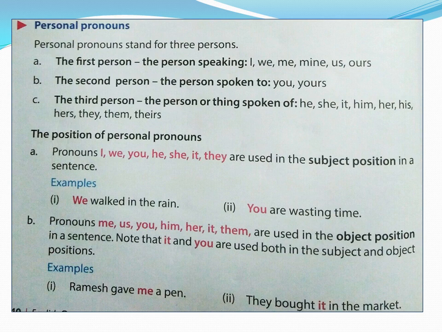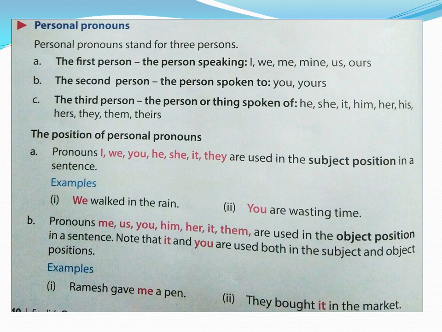So, Ramesh gave me a pen. So who gave? Ramesh. So Ramesh is the subject. Gave pen to whom? To me. So I am taking the pen. I am receiving the pen. So receiver of the action, me, is the object.